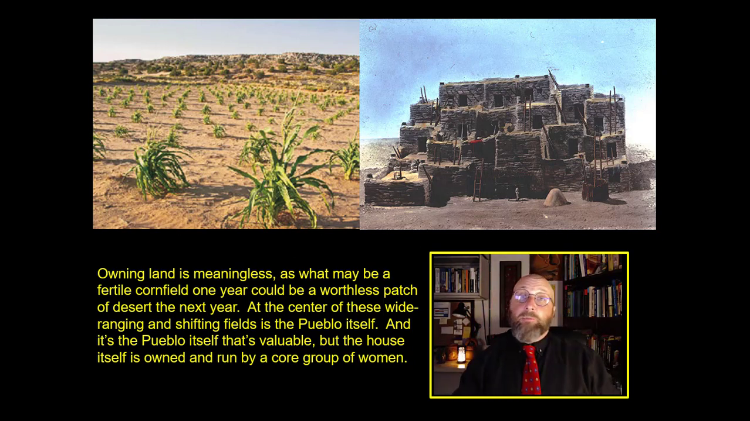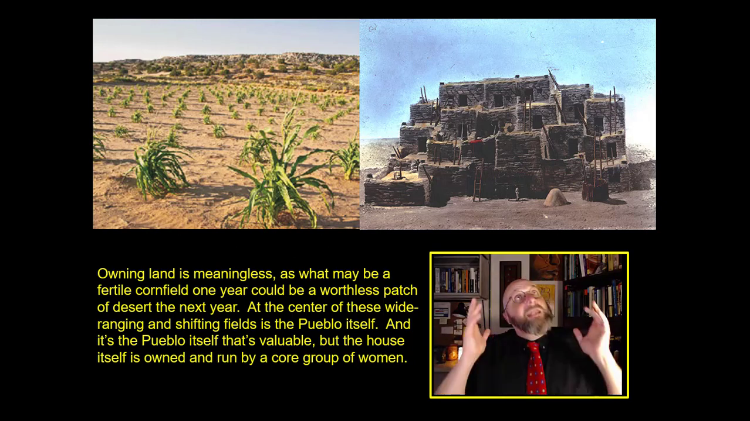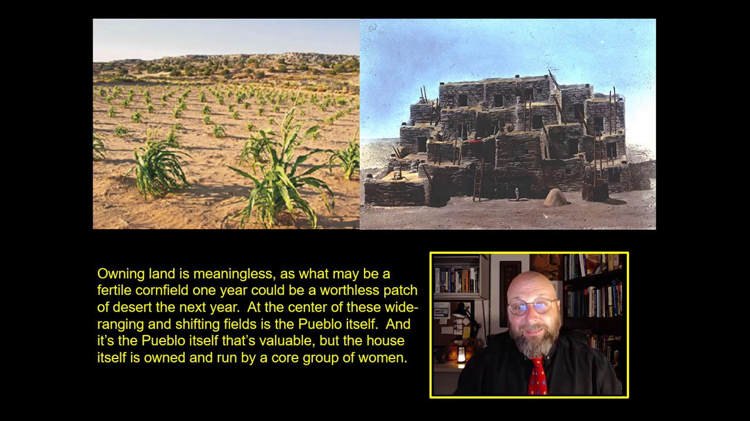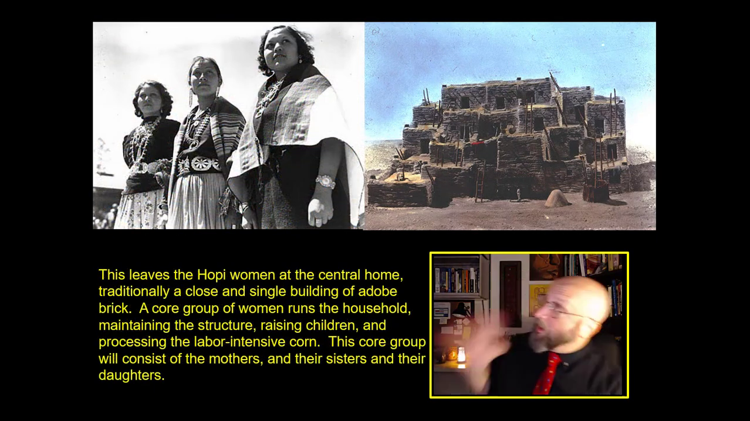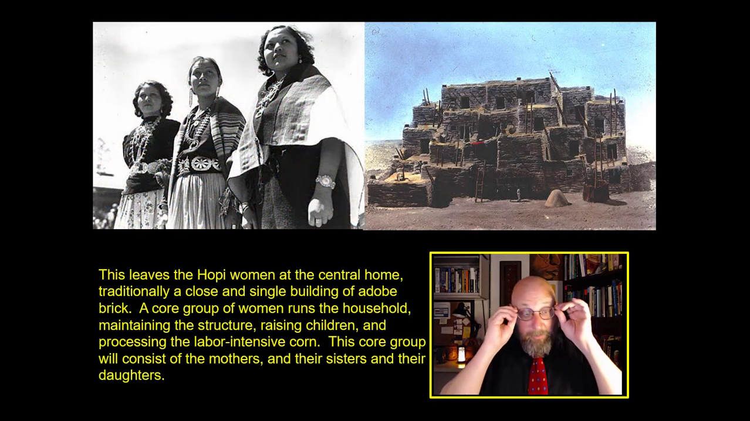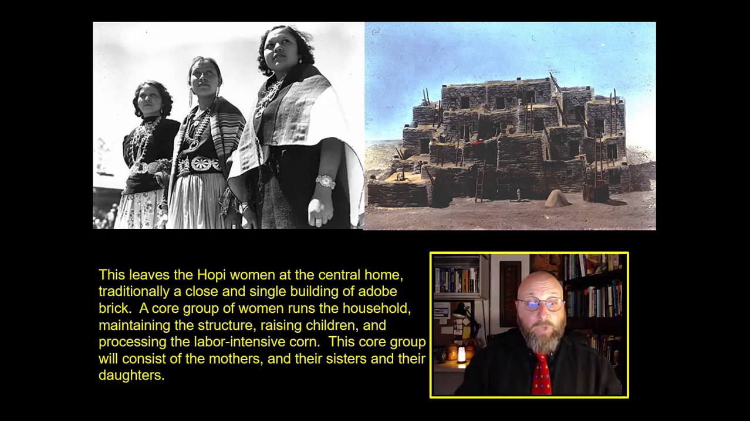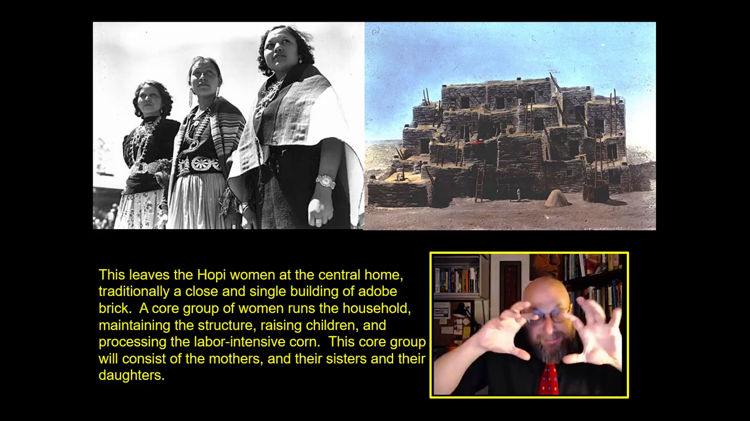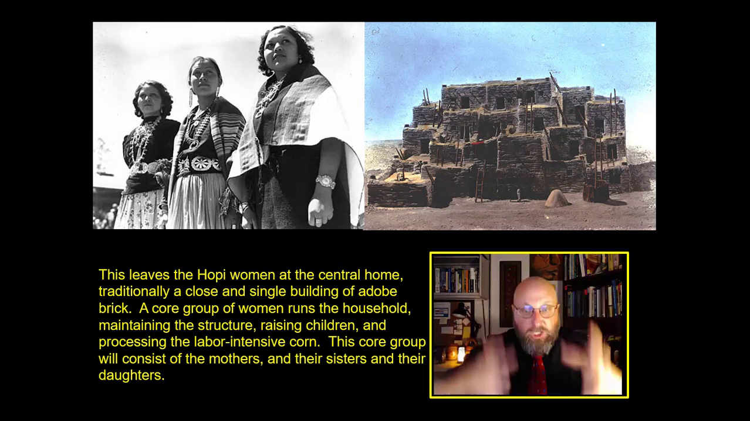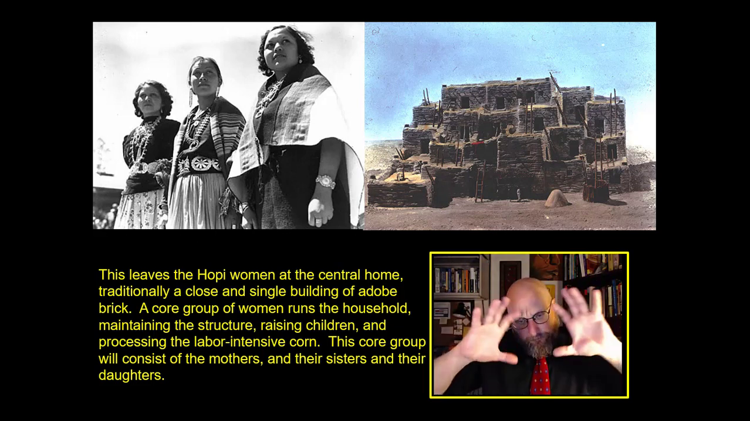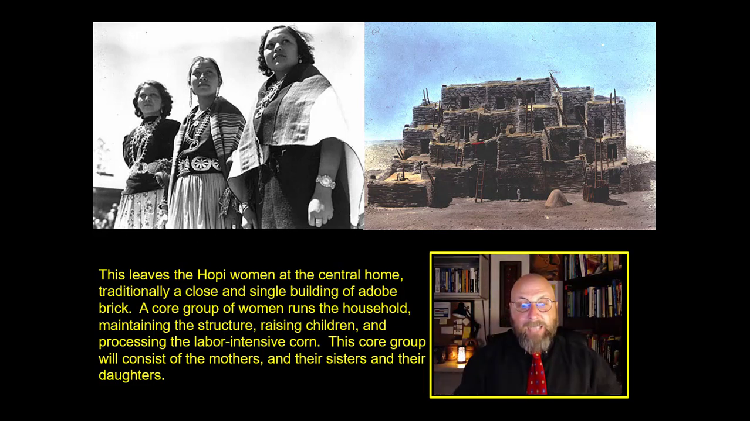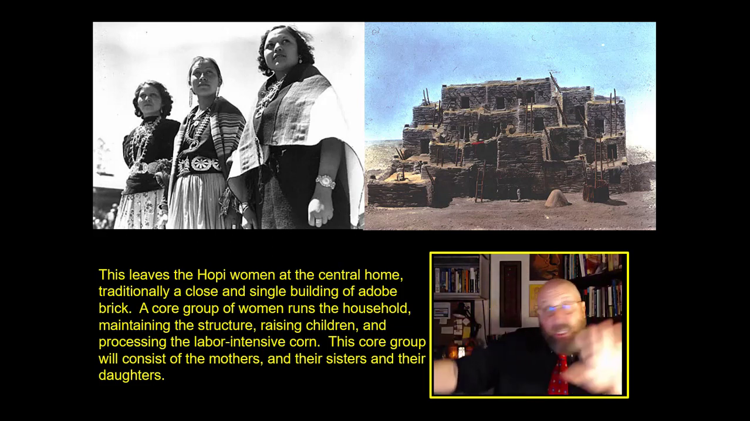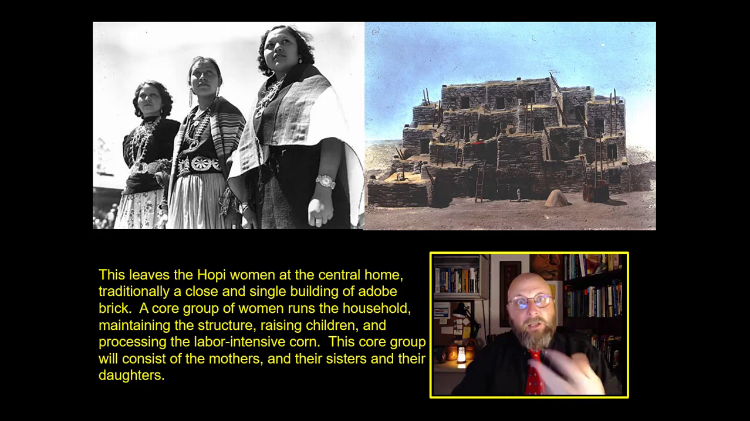And because the men are constantly moving from cornfield to cornfield, the women stay home and run everything in terms of the pueblo. The house itself is owned and run by a core group of Hopi women, and there are our Hopi women there in the upper left. This leaves the Hopi women at the central home, traditionally forming a close, single, well-knit group of women in this huge structure made of adobe brick. So a core group of women is running the household, maintaining the structure, and raising the children, while the men are out farming these distant and scattered cornfields. And they're processing all of this labor-intensive corn, grinding it and turning it into something that could be eaten.